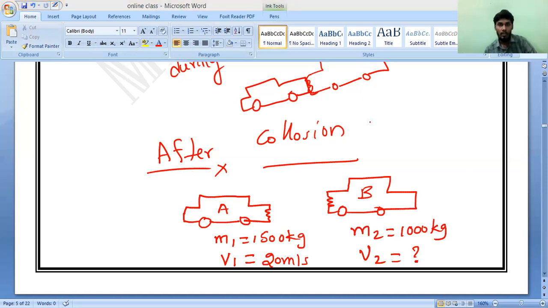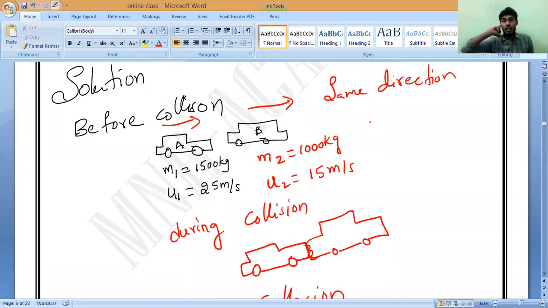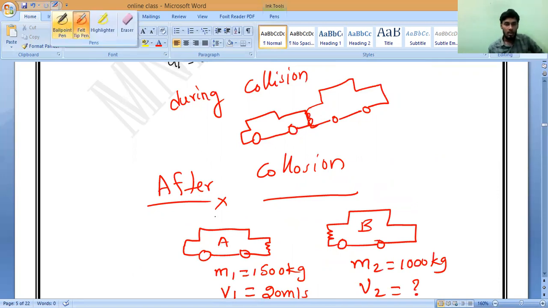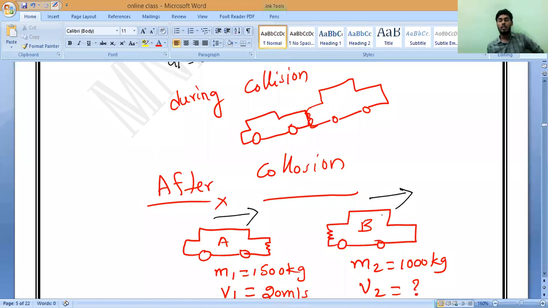Okay, brothers, draw till here. I will explain. All of you clearly draw till here: before collision, during collision, after collision. Three diagrams you should draw in a single line. If possible, single line; if not, you can draw like this down also. But again, after collision they are also moving in the same direction. Yes or no? If you have doubt, please ask me. So direction is the same after collision and before collision. Do you understand this one? Till here, if you understand, I will proceed further.